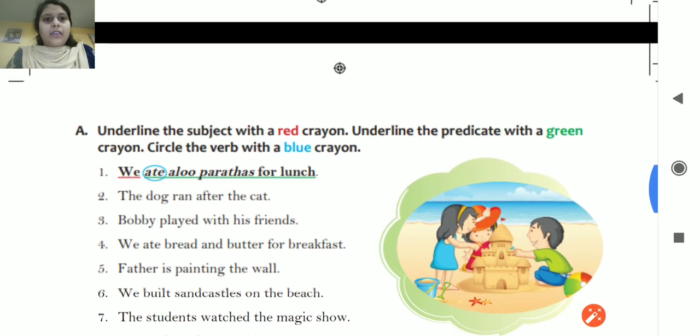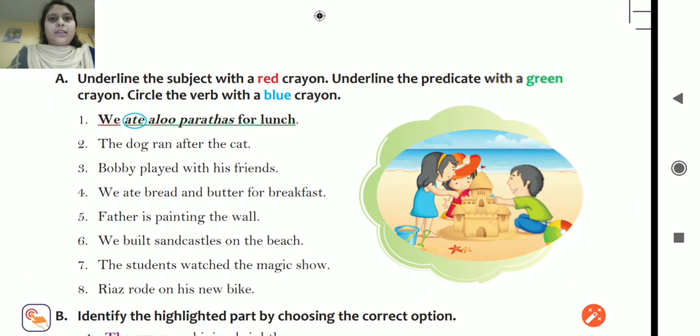Now exercise A we will do in the next video. Please complete this work in your copy in good handwriting and learn it. Thank you.